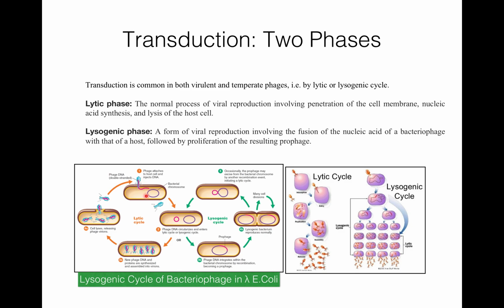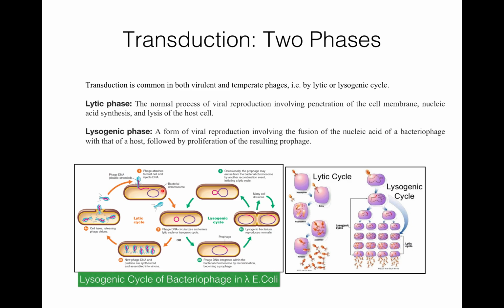This red one is the phage DNA, which is double stranded. First of all, the phage attaches to the host cell and injects its DNA into the bacteria, and here you can see the bacterial chromosome.